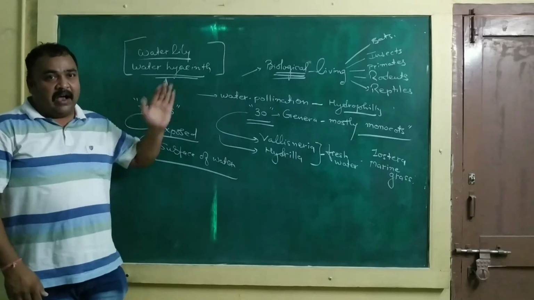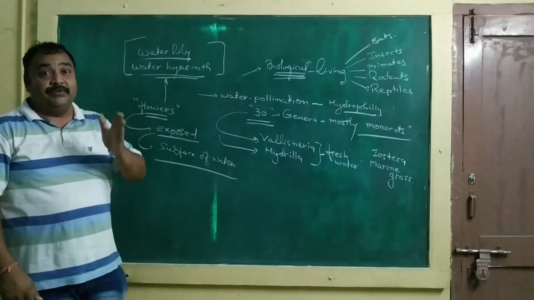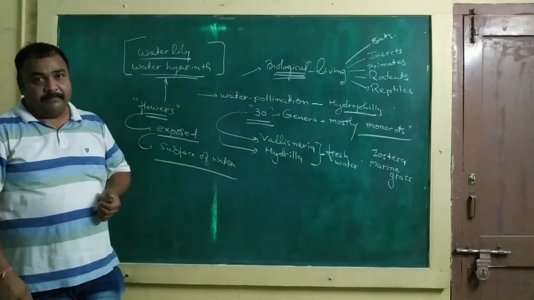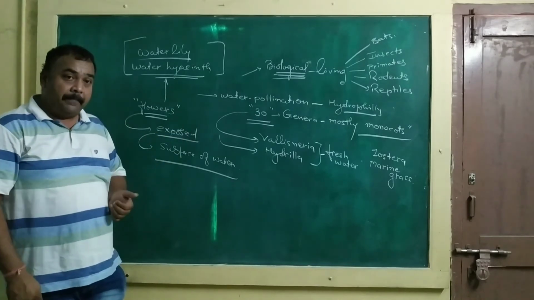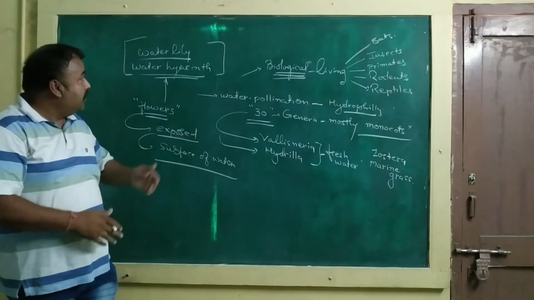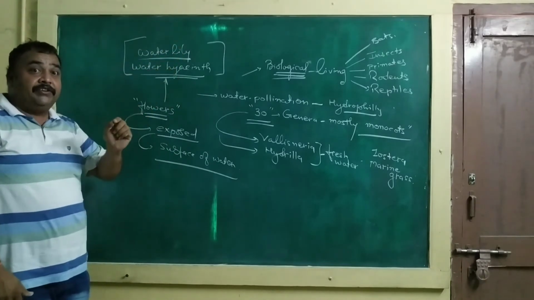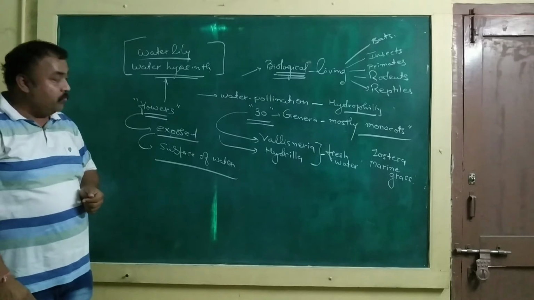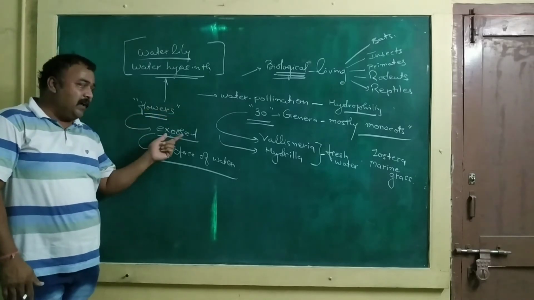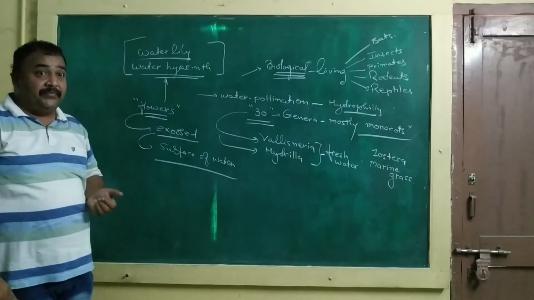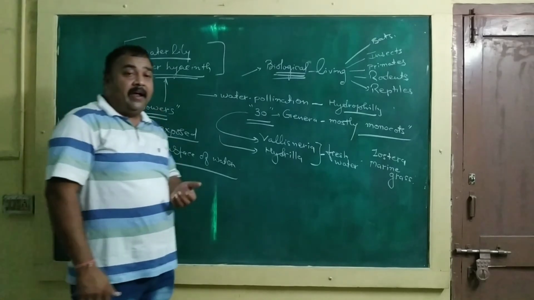This is a question which is related to the NEET examination. Now, friends, let me explain again. In water lily and water hyacinth, pollination by insects takes place. Why is it so? Because the flowers are exposed outside water, from the surface of the water in the air.